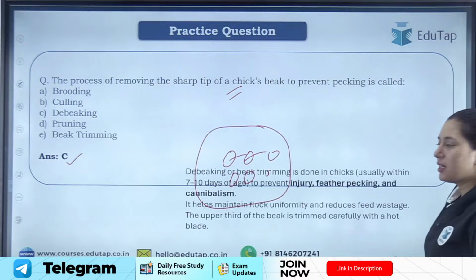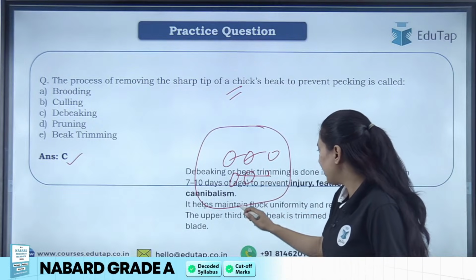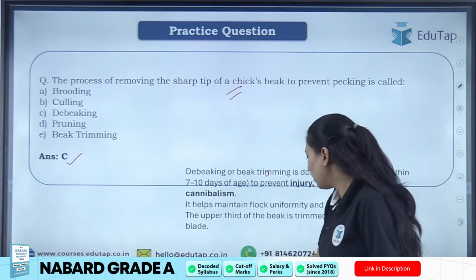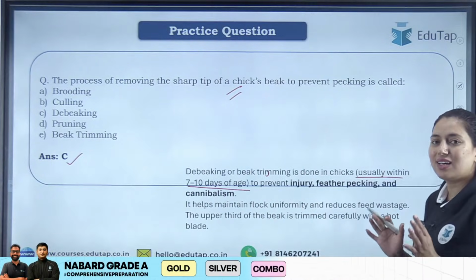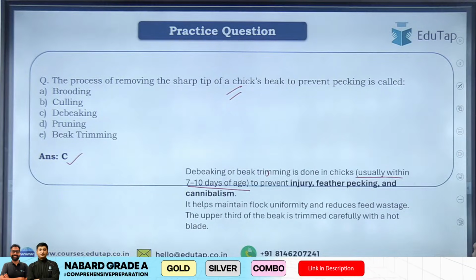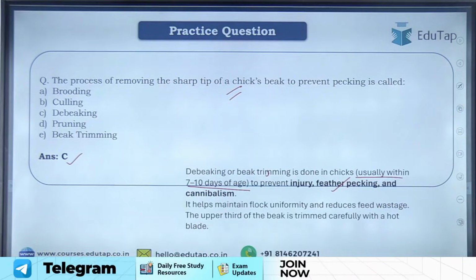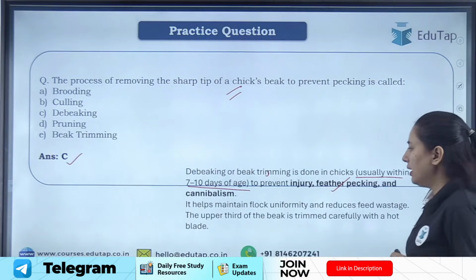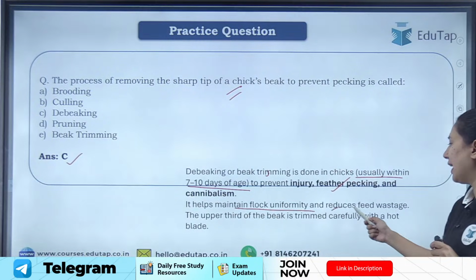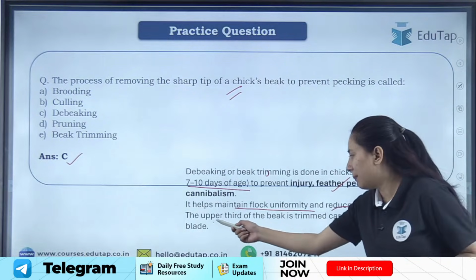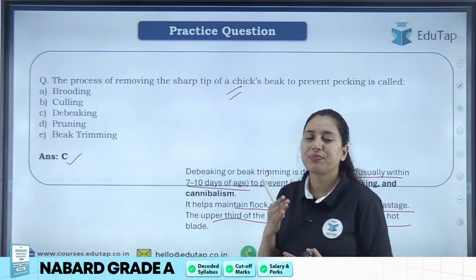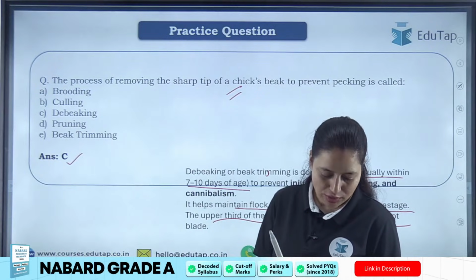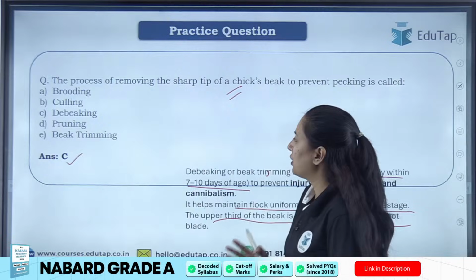So basically students, debeaking is breaking or trimming the sharp beak of a chicken, usually within 7 to 10 days of age. Debeaking is done within 7 to 10 days because it will prevent further injury, feather pecking and cannibalism. That also happens in poultry. It helps maintain flock uniformity and reduce feed wastage. The upper third of the beak is trimmed carefully with a hot blade. That is called debeaking. Very good. All of you have given the right answer.